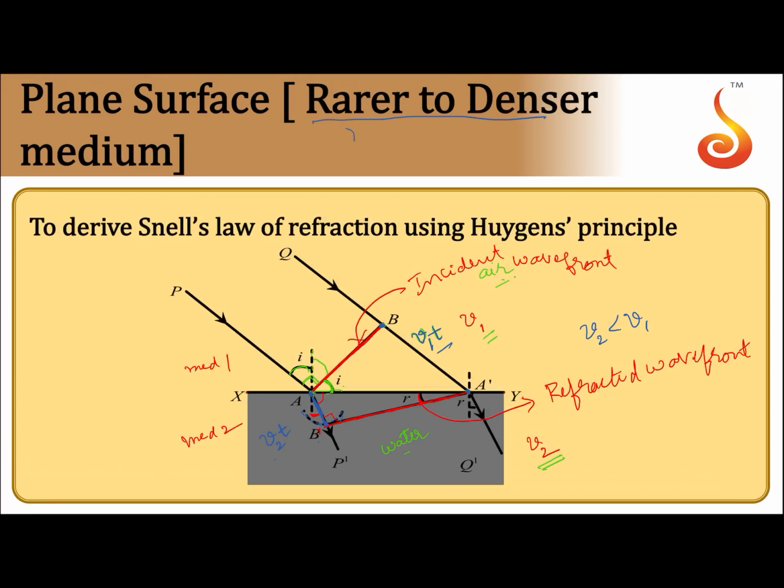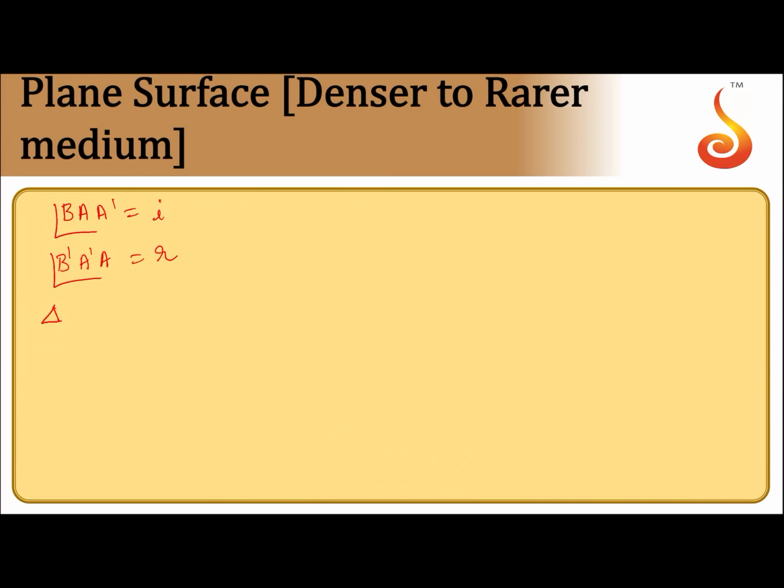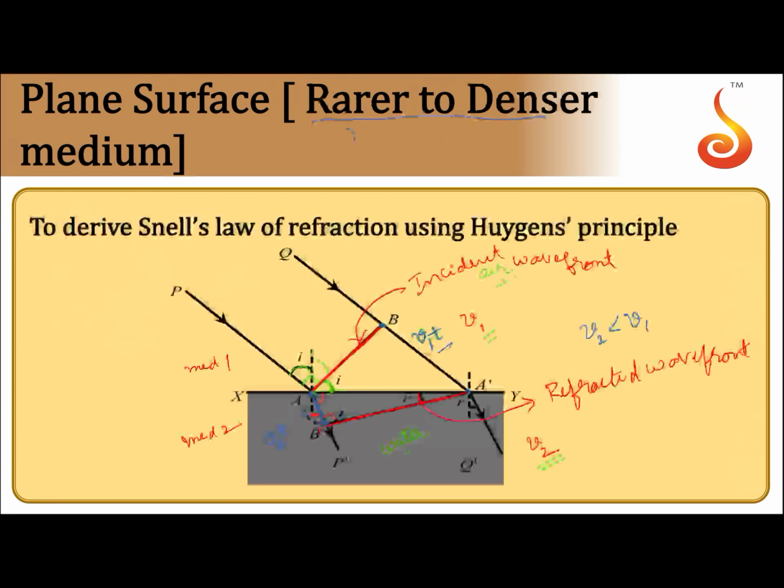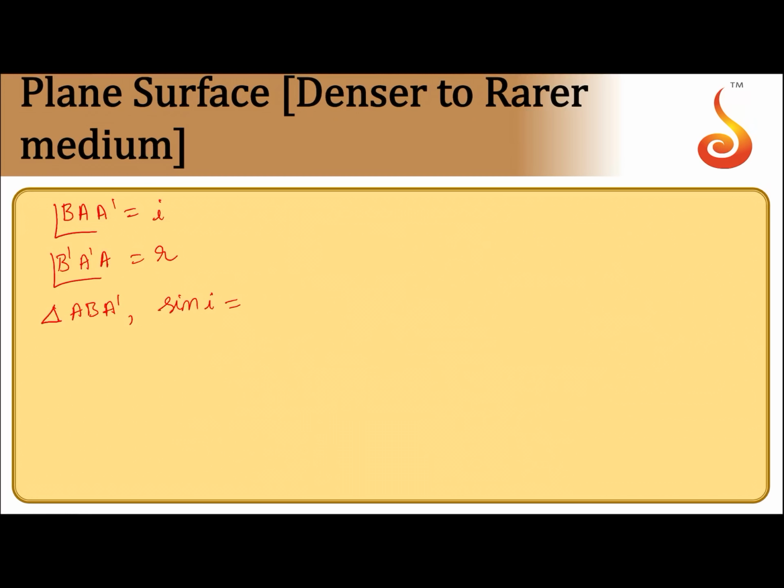Now let us take the triangle containing i, ABA'. If I take sin i, it will be equal to opposite by hypotenuse. Opposite is BA' divided by hypotenuse AA'.